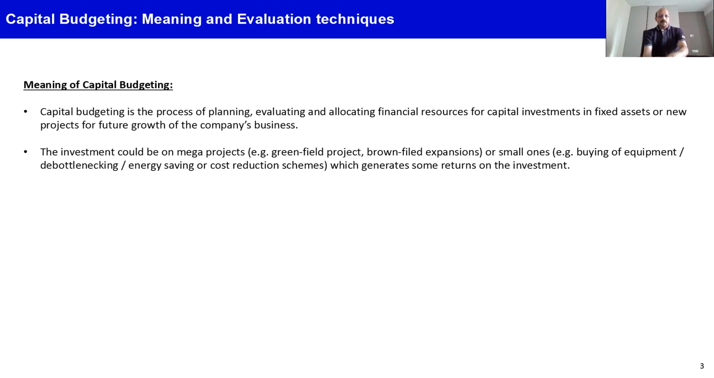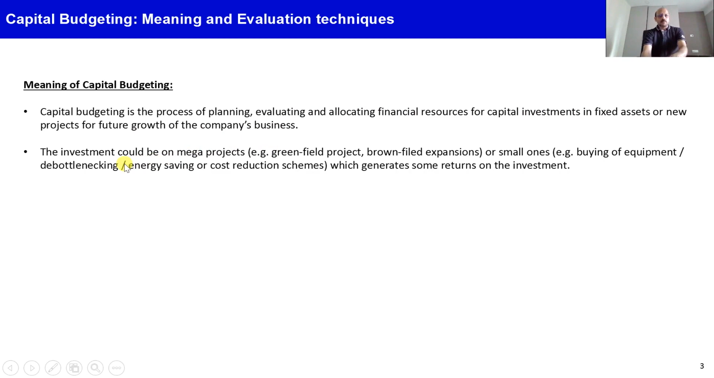What is capital budgeting? Capital budgeting is the process of planning, evaluating and allocating financial resources for capital investments in fixed assets or new projects for future growth of the company's business. So whenever any project or new investment proposal comes, the role of the finance department is to evaluate the project, its economics, its return profile, and suggest to the top management whether the project is worth pursuing or not. So that is the process and technique called capital budgeting.